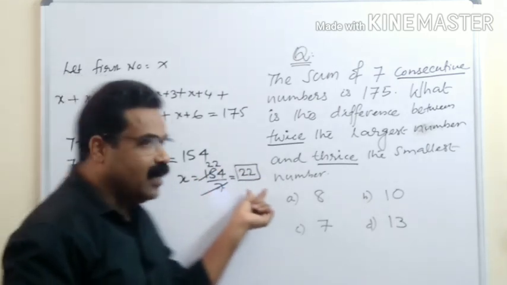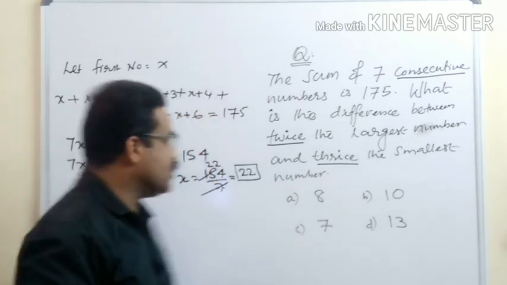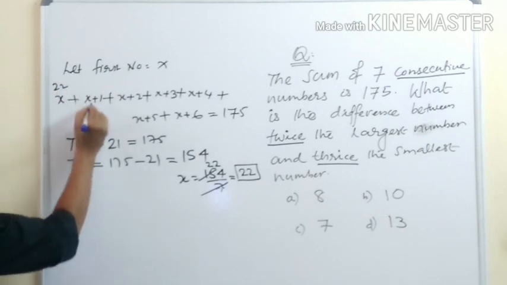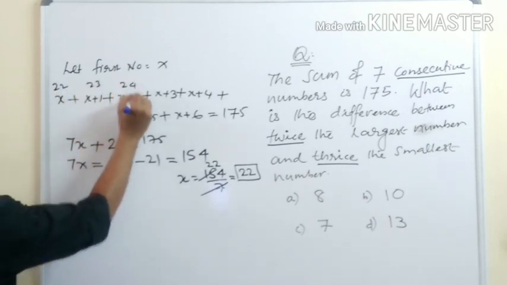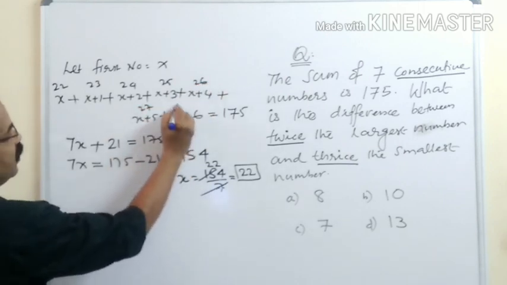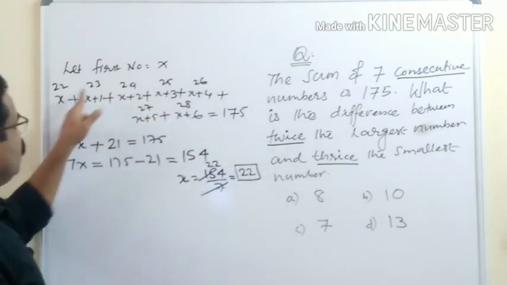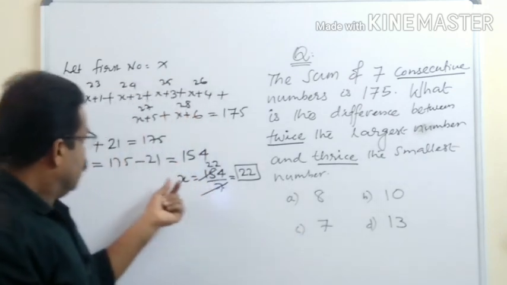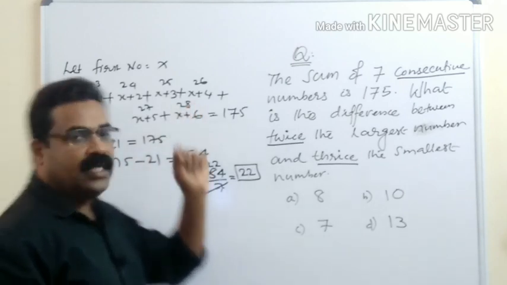Once I got the x, now you can find out what are the numbers. First number will be what? First number will be 22, then 23, then 24, then 25, then 26, then 27, then 28. So 1, 2, 3, 4, 5, 6, 7, we have taken 22 to 28.